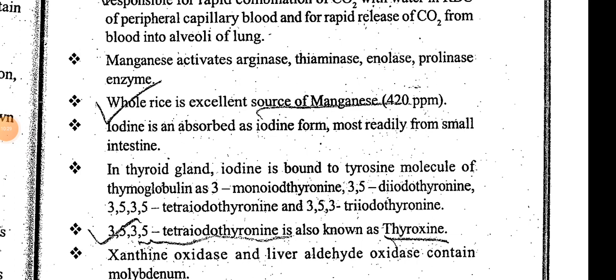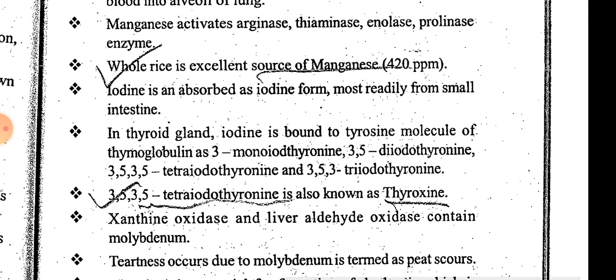Iodine is absorbed as the iodide form most readily from the small intestine, and it is found in bound form in the thyroid gland, bound with the tyrosine molecule of thyroglobulin as 3-monoiodothyronine, 3,5-diiodothyronine, 3,5,3-triiodothyronine, and tetraiodothyronine.